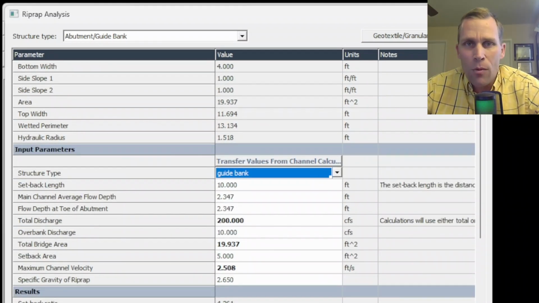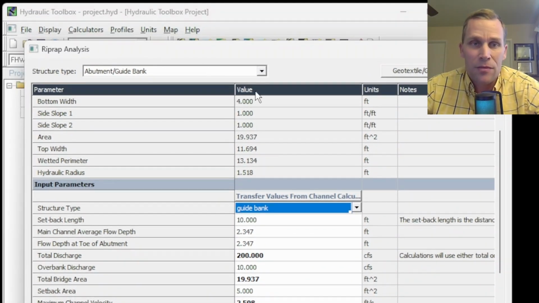All right, well, that's it for this lesson. What we talked about was the riprap calculator in the hydraulic toolbox, specifically dealing with piers and abutments.